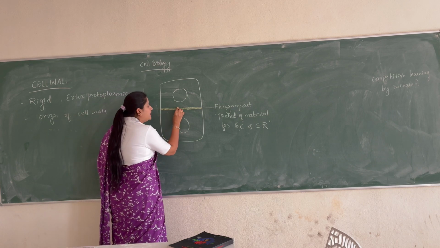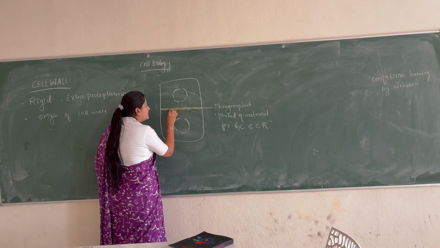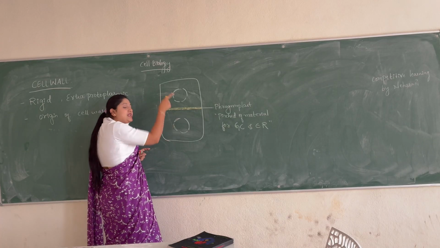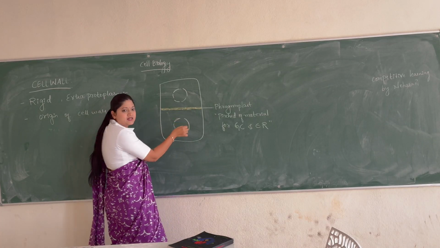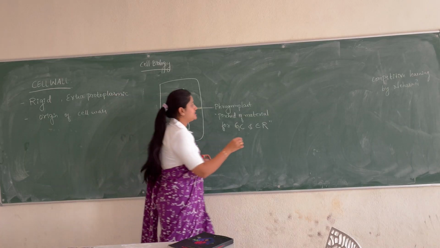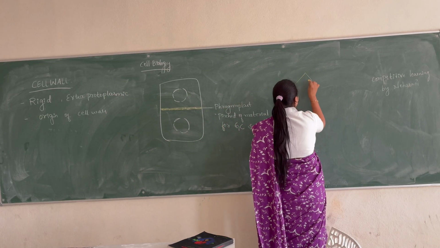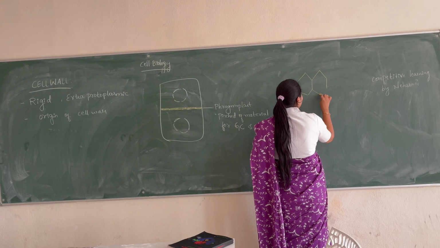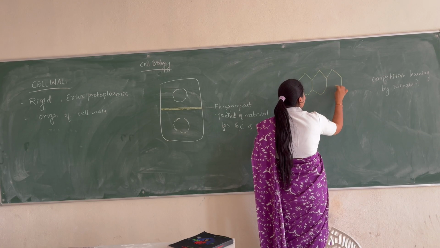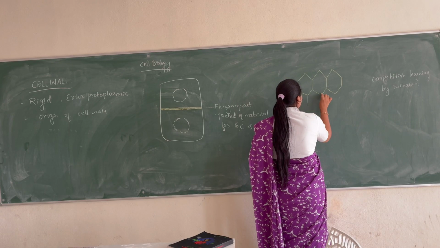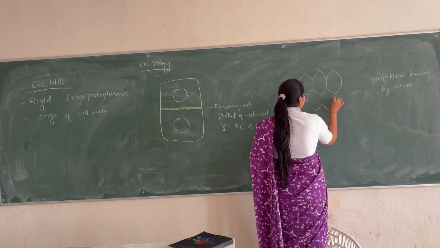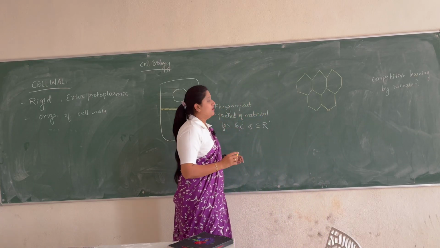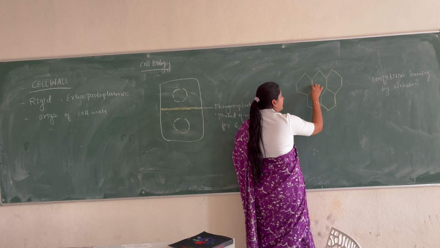Now this middle lamella which is formed will start growing the cell walls on the inner side. If you see plant cells, we can see them like this, and you can have a feeling of a honeycomb, right?